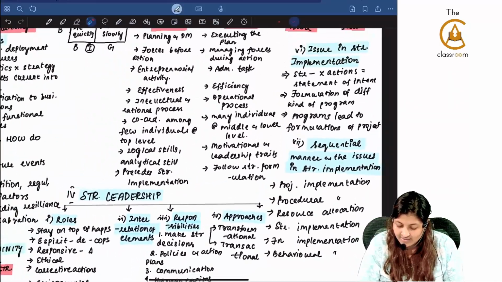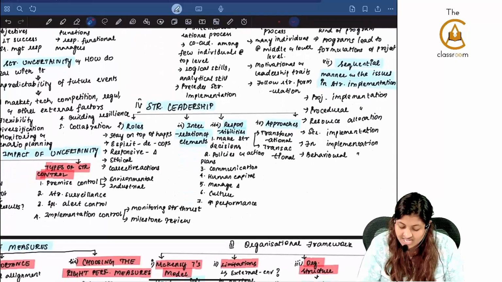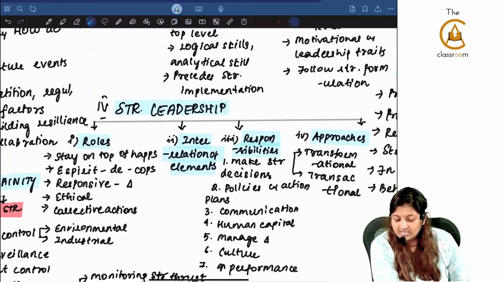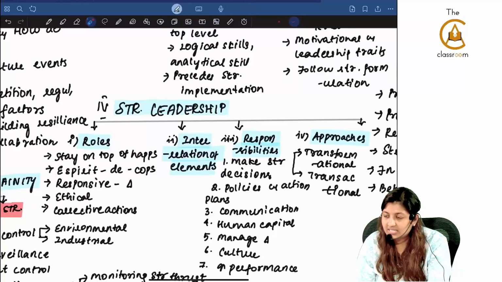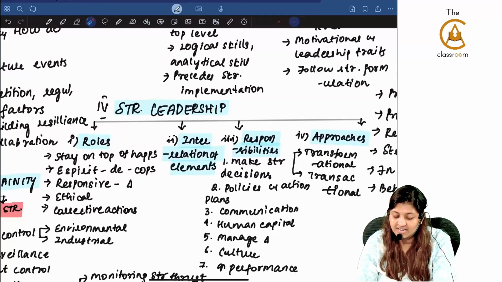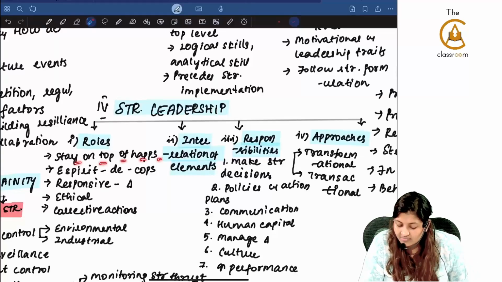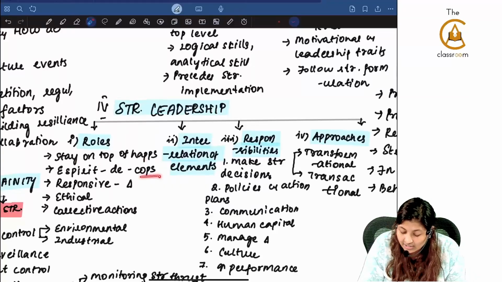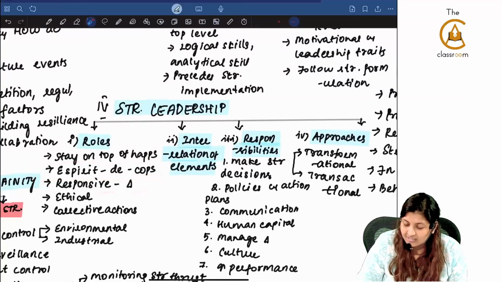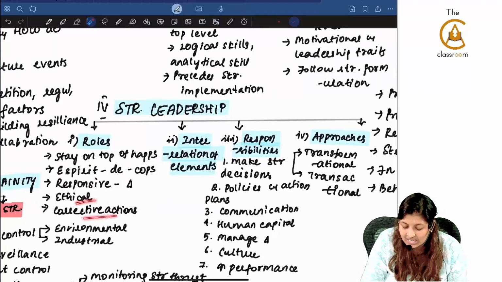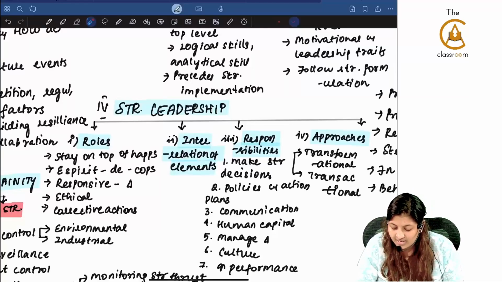The next we have to see the fourth one, which is strategy leadership. Who is the best leader? Dhoni, MS Dhoni. So roles. What are the roles of strategy leadership? Stay on top of whatever is happening. Esprit de corps, that means team spirit must be high. He should be responsive to all the changes. He should be ethical, and collective action must be taken.